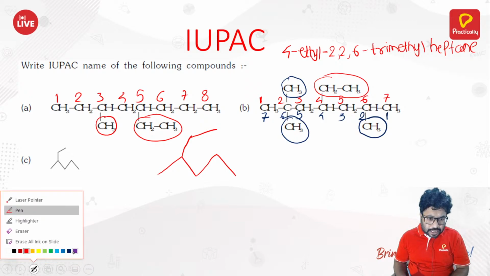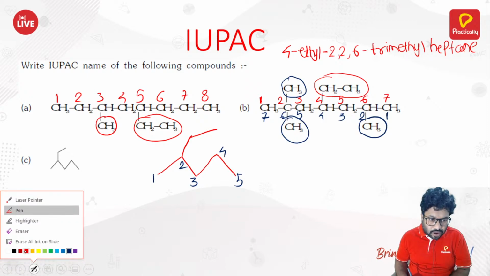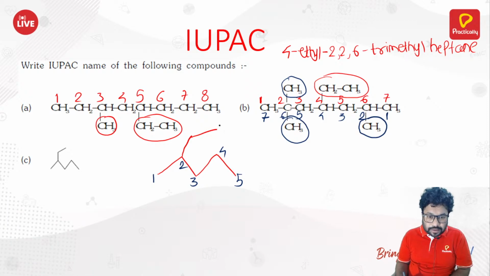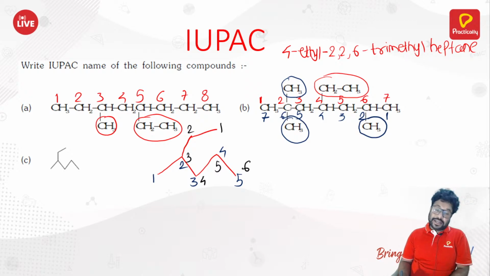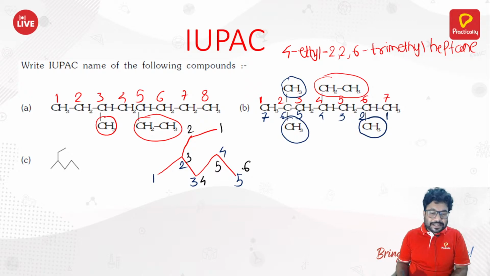Suppose you start counting from here, 1, 2, 3, 4, 5, or you can start counting from here, 1, 2, 3, 4, 5, 6. In fact, that is how you need to count this. Why? Because in that way you are getting the longest chain, isn't it?